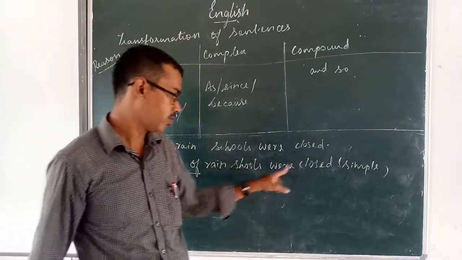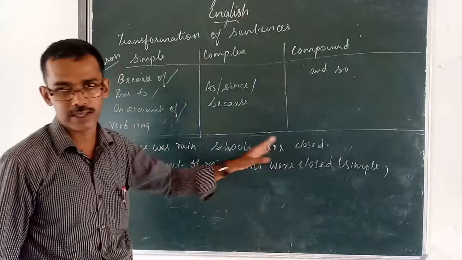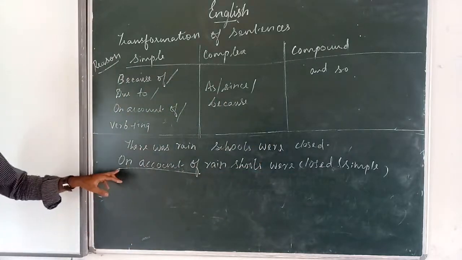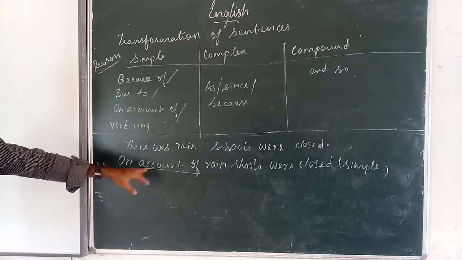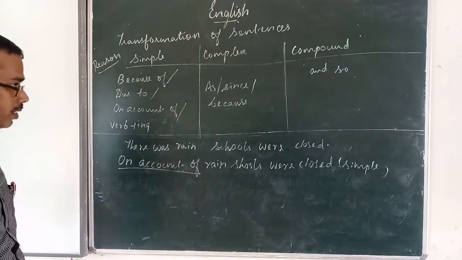Schools were closed, or the schools were declared holiday. Just like that, anything can be written there. This is simple sentence, as the phrase on account of is there. How to change to complex sentence?